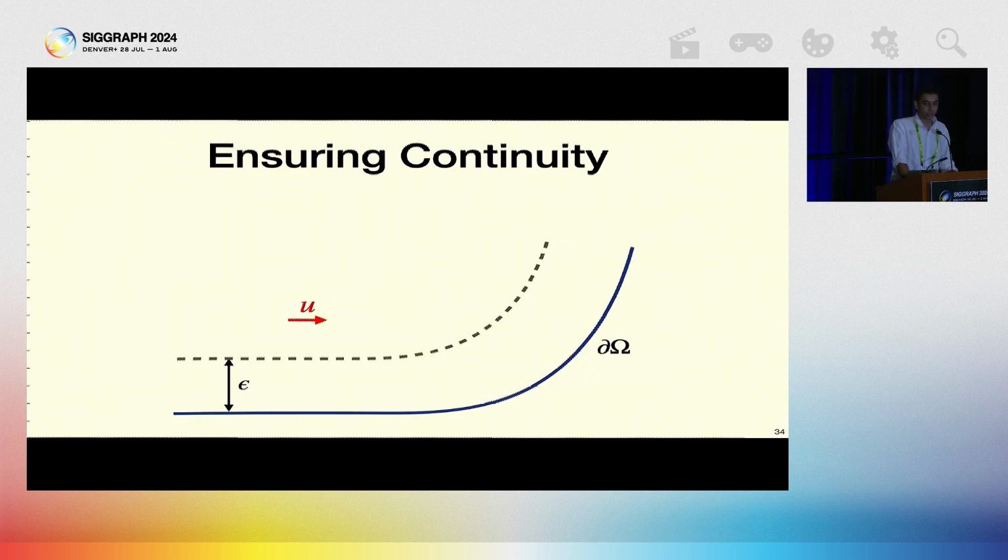Consider a velocity vector u around a boundary shown in blue. We want the velocity to remain unchanged outside an epsilon distance from the boundary. But once it is within an epsilon distance, we want it to gradually go to 0. And once it touches the boundary, we want it to be exactly 0.